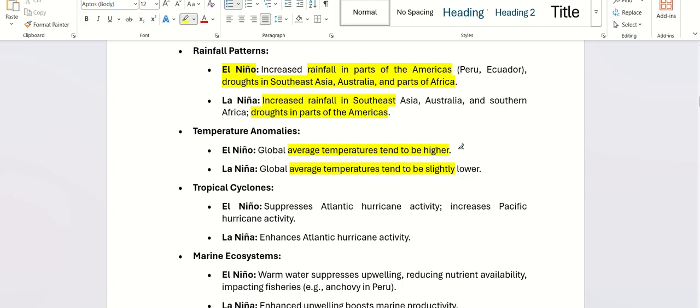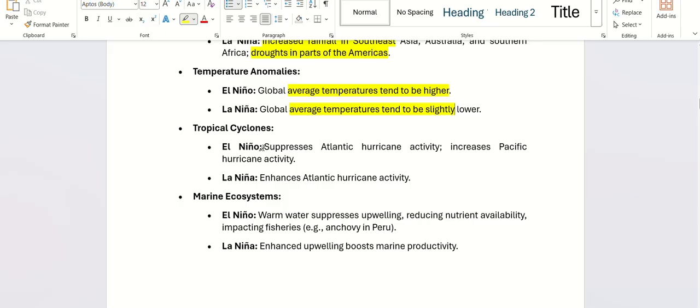Why? Because the Pacific Ocean is heated up, and because of this heat, we tend to see a higher temperature during El Nino. Tropical cyclones: when El Nino happens, it suppresses Atlantic hurricane activity but increases Pacific hurricane activity. Like I said, when El Nino happens, you'll see hurricanes in Americas. La Nina enhances Atlantic hurricane activity.